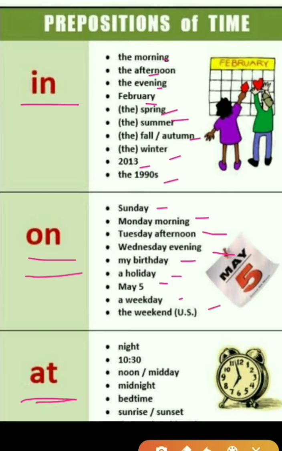Next one, at. At is used to refer to night. Listen children, for in we use only morning, afternoon, evening. If it is night, you have to use at. And if we want to refer to clock time, we have to use at 10:30. Next, it is used to refer to meal time, noon, midday, midnight, lunchtime, breakfast. For everything you have to use at. Bedtime, sunrise, sunset.